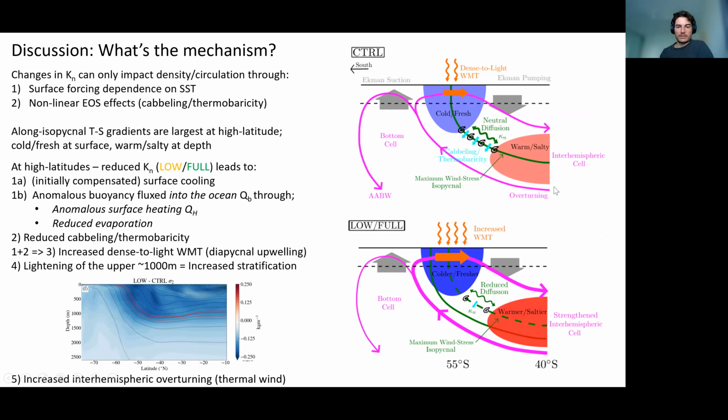This is looking basically at a zonal average of the Southern Ocean overturning circulation with our upwelling and our downwelling branches of the interhemispheric cell and of the bottom water cell. When we reduce the neutral diffusion, we increase these along isopycnal temperature and salinity contrasts between this cold, fresh surface layer and the warm, salty, deep layer. This leads to a cooling of the surface and thus, through the bulk formula, increased heat fluxes into the ocean, which increases the water mass transformation as part of this interhemispheric cell. Coupled with reduced light to dense water mass transformation occurring through cabling and thermobaricity, this basically leads to a strengthened interhemispheric cell.